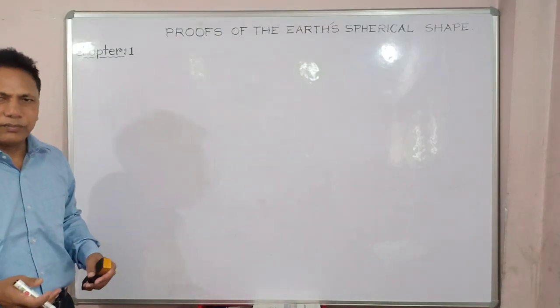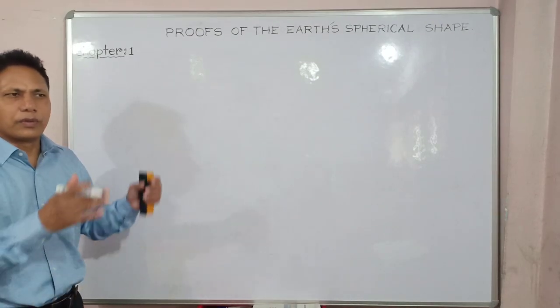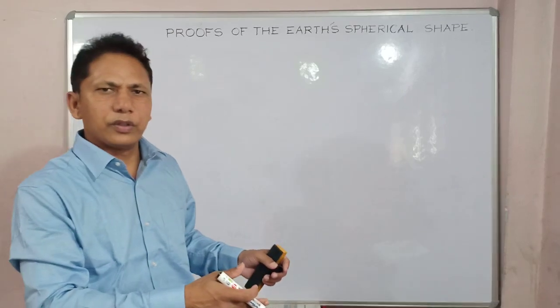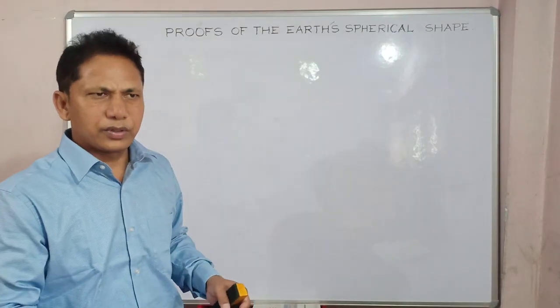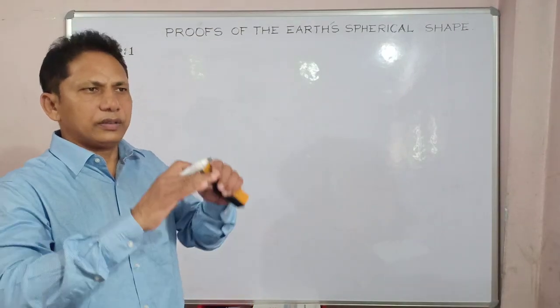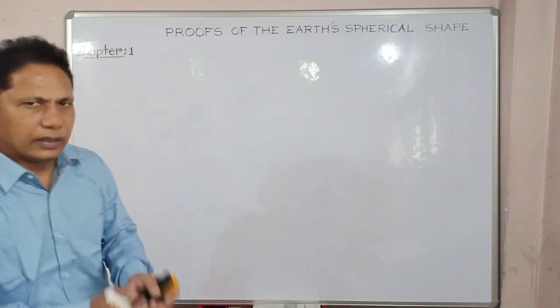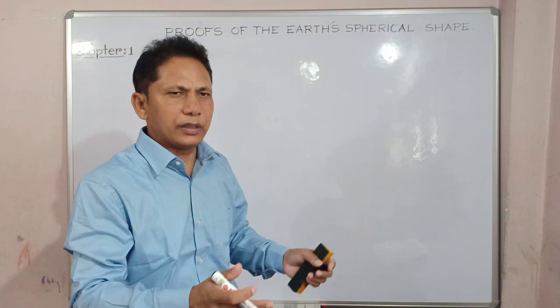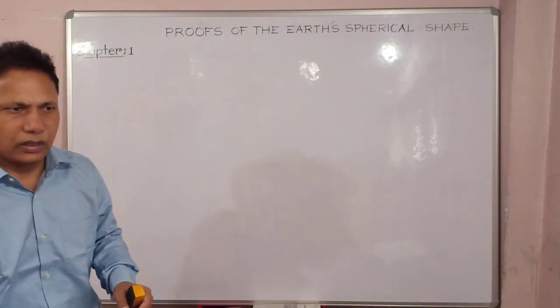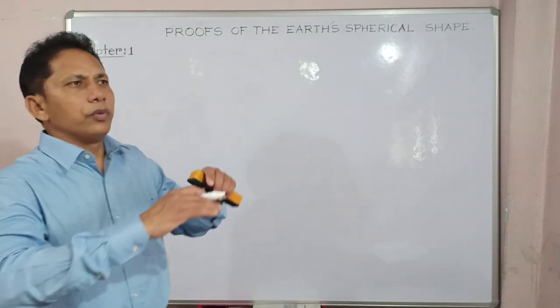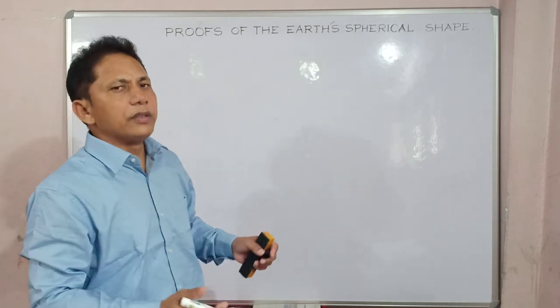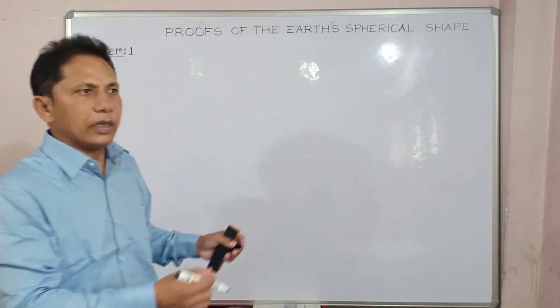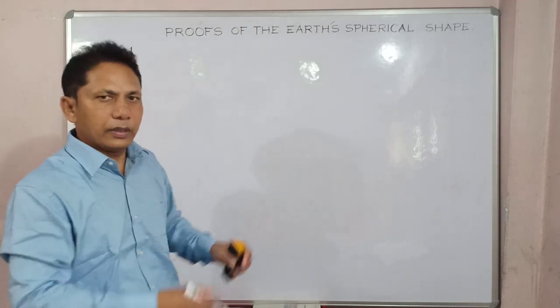As I have said, there are several proofs submitted by so many experts that the real shape of the Earth is spherical. If we discuss them one by one diagrammatically, it will clear your concepts better. Not only theoretically, if you learn it diagrammatically, it will be more handy and clear your concept in the right way.